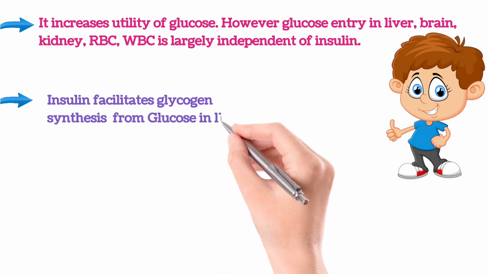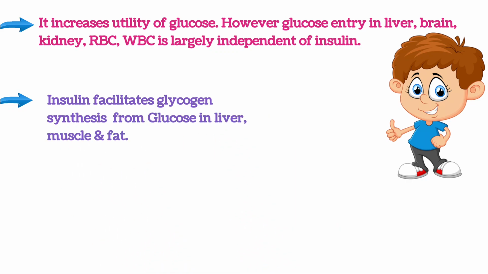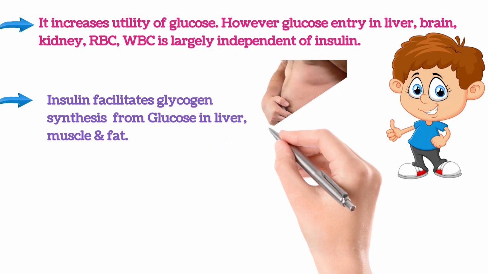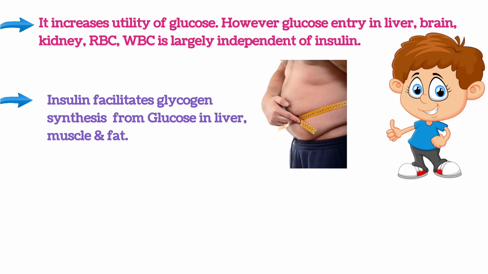Besides, insulin facilitates glycogen synthesis from glucose in liver, muscle and fat cells. So we can say it utilizes the glucose for the synthesis of glycogen.